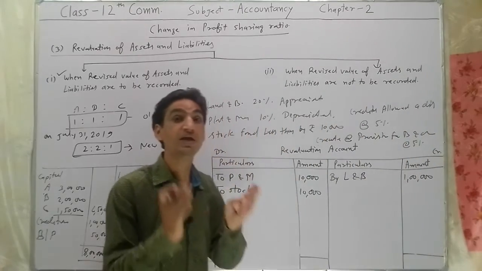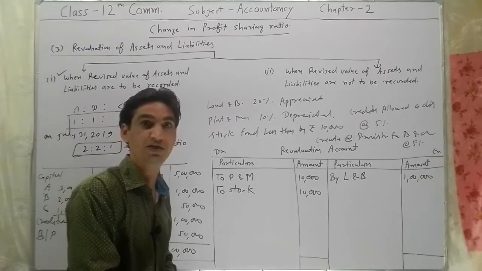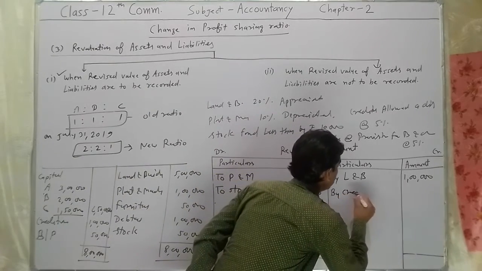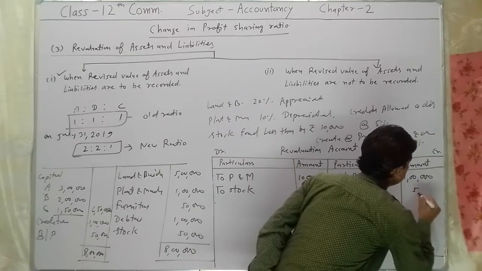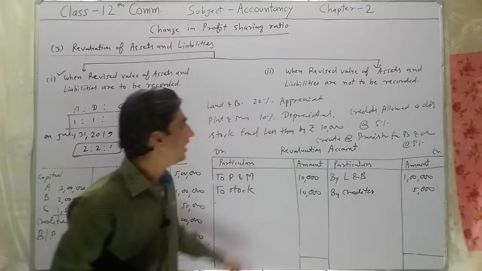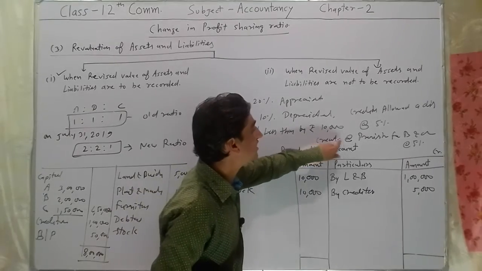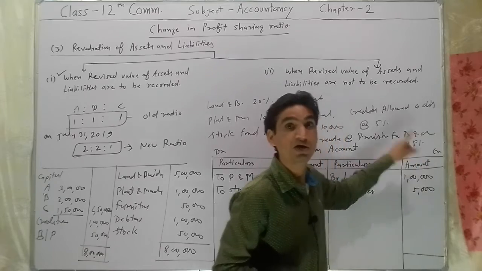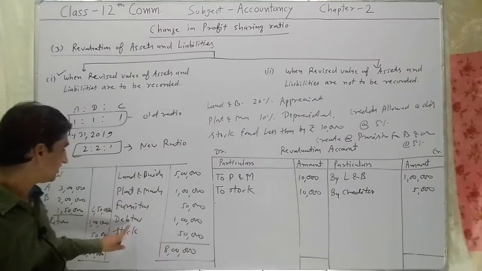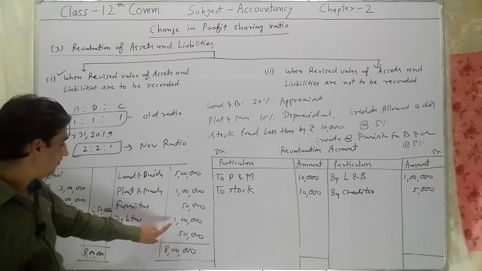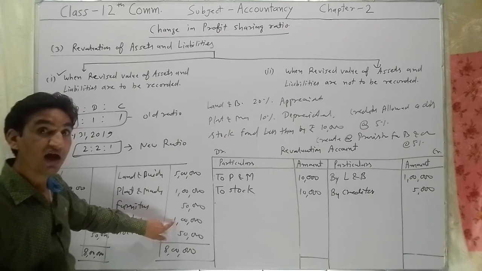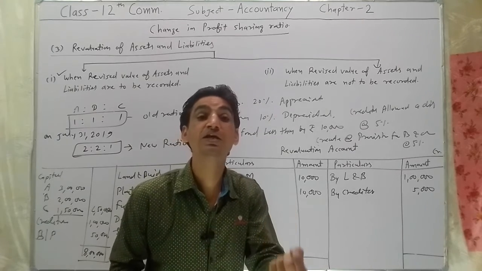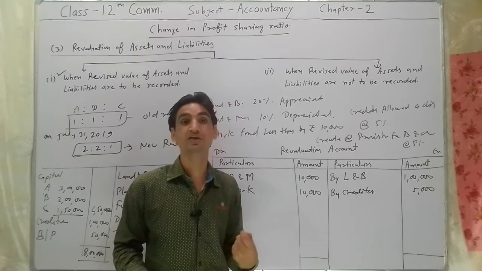As I told you, any decrease in liability will be recorded on the credit side. So by creditors, rupees 5,000. And the last point, create a provision for bad and doubtful debt at the rate of 5% on debtors. The value of debtors is rupees 1 lakh, and we have to create a provision. It means we will recover 5% less on debtors.